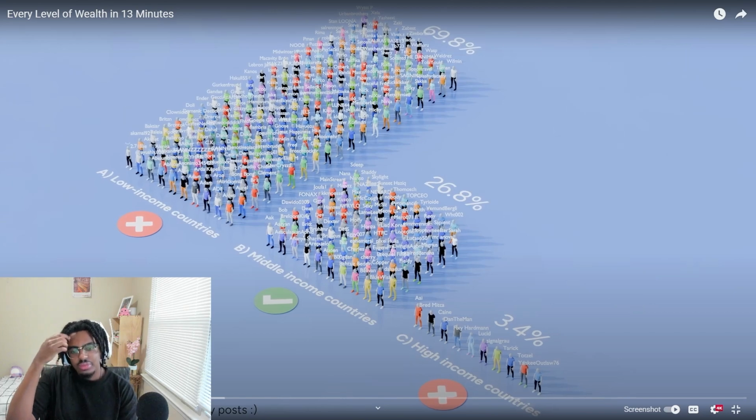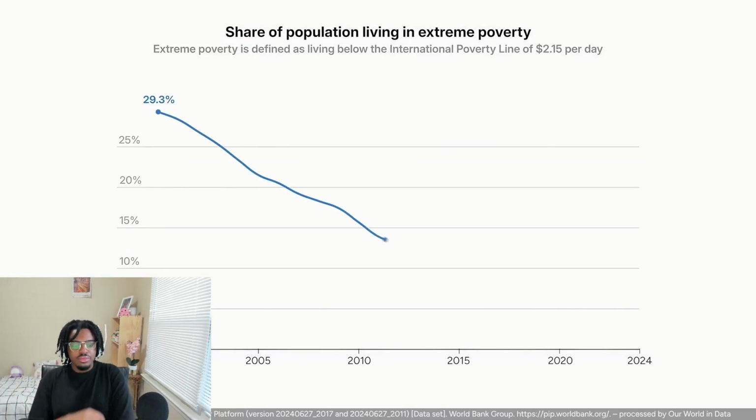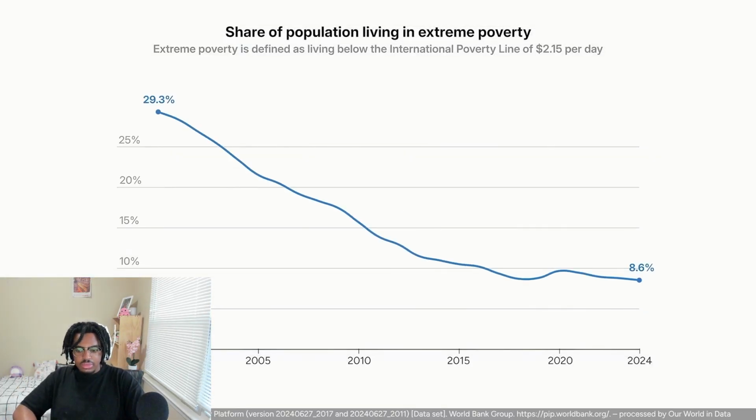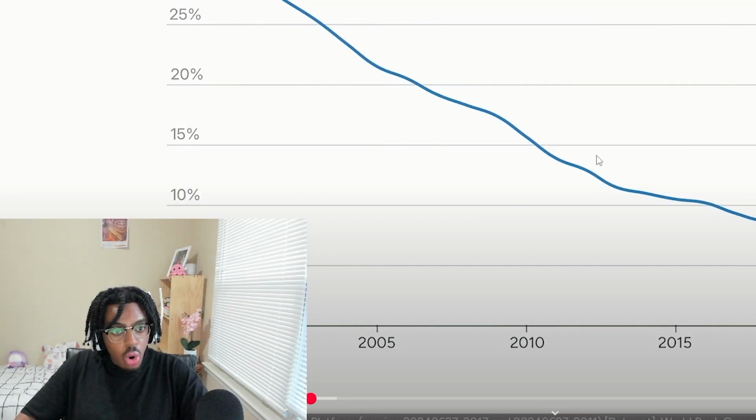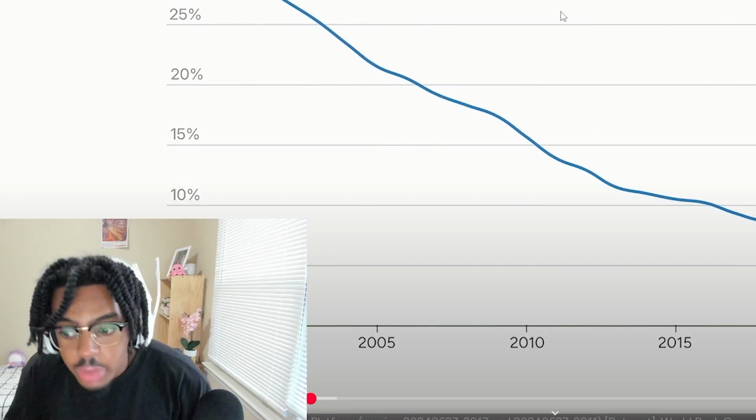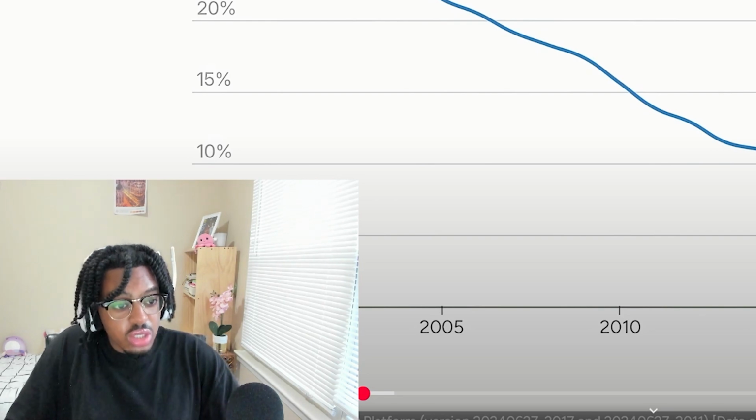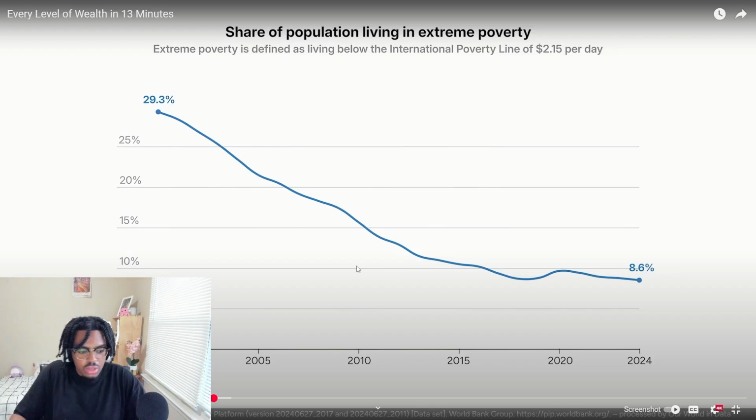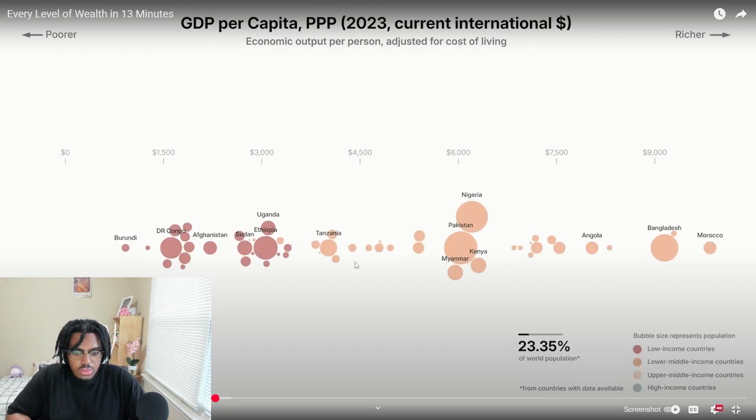I also got it wrong. In 2000, 29% of people lived in extreme poverty. Nowadays, that percentage has fallen to less than a third. Whoa. In only 24 years it dropped. Oh my god. That's actually really good. Wow. So in 20 more years. Damn, wow. A single generation, billions transition out of poverty.